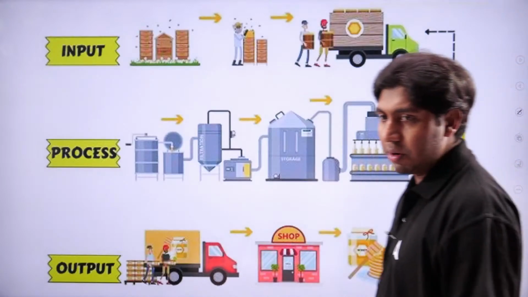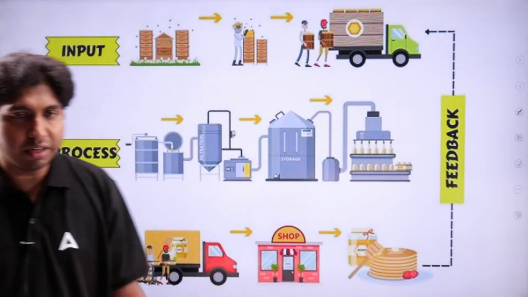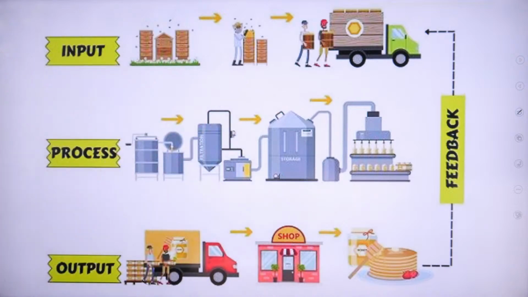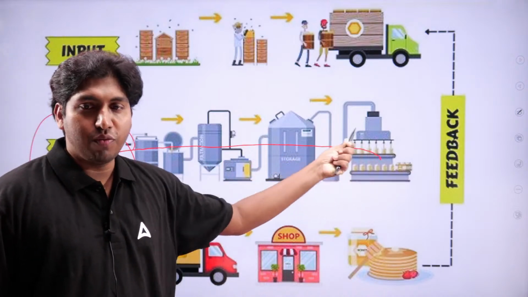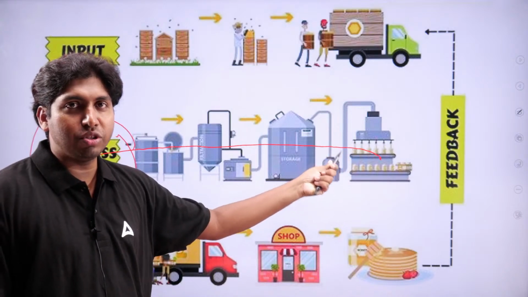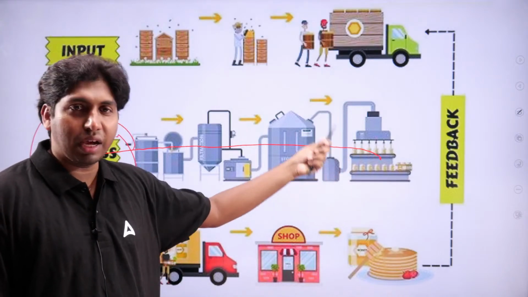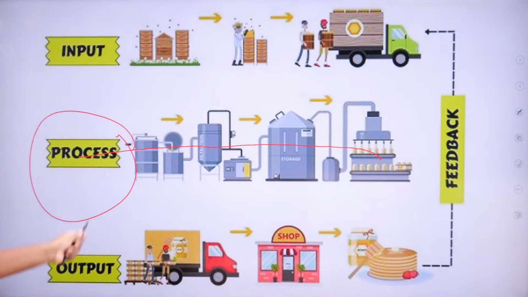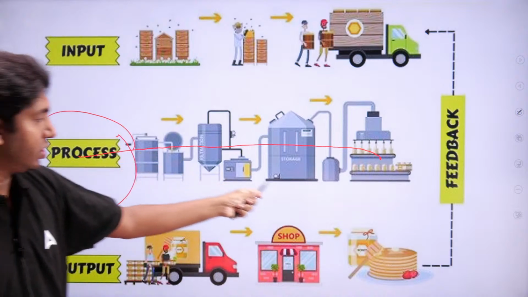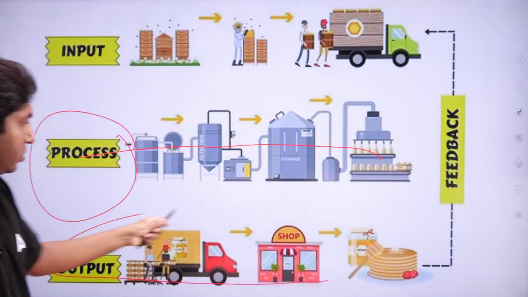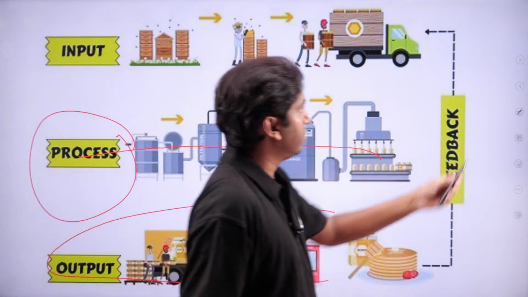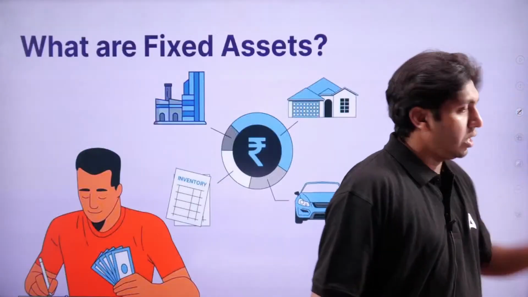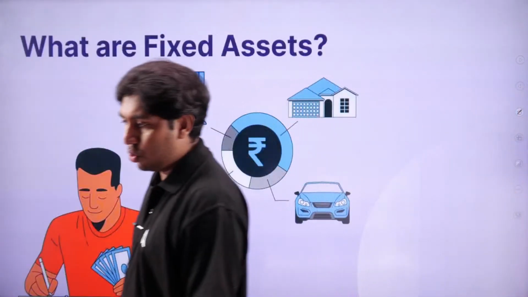Take this example, you can clearly understand it. These are inputs, and with these inputs, they start the production process. For the production process, they need human effort, mental effort, as well as machines. Then because of the process, these are the outputs. This is input and this is output. Input is converted into output.